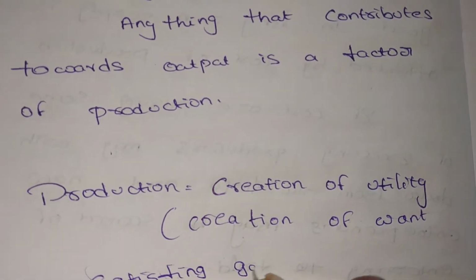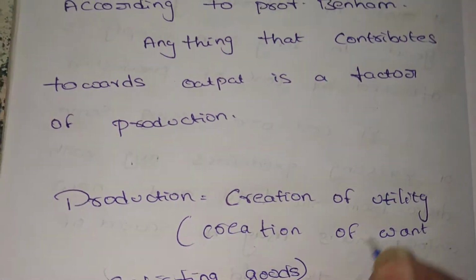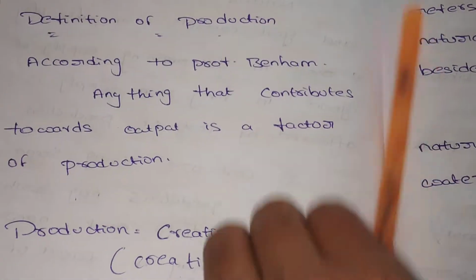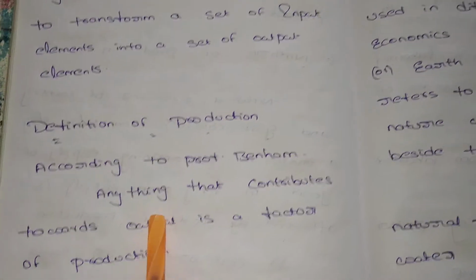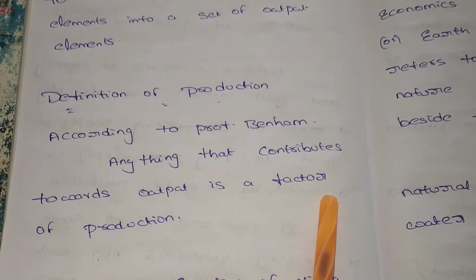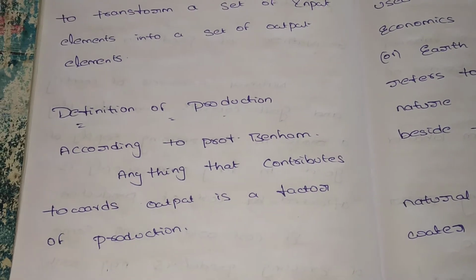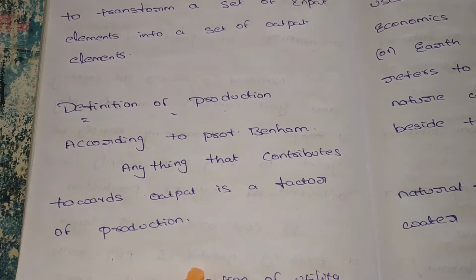Creation of want-satisfying goods. We are creating some goods for the satisfaction of our wants. So we can say production is equal to creation of utility. According to Professor Benham, anything that contributes towards output, we are contributing some inputs towards our output, we can say it is production, by using factors of production.